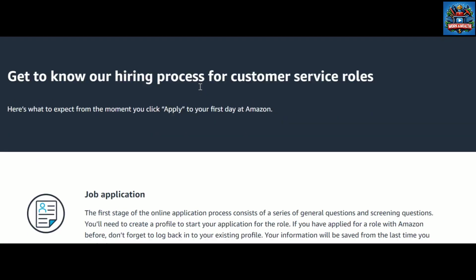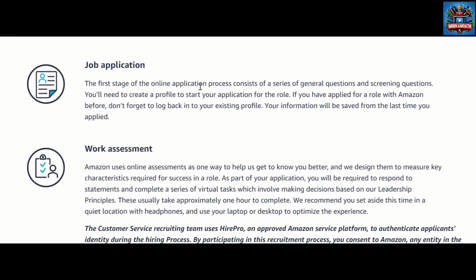And coming to the hiring process. After applying you will have general questions and screening questions. This is very important. General questions will be very generic, and for screening questions they will display something like an essay or something. They will display it for 1 or 2 minutes actually. You should read quickly. After that they will ask you to read it again, or they will ask you to write what you saw. So it will be simple, you can crack this job.